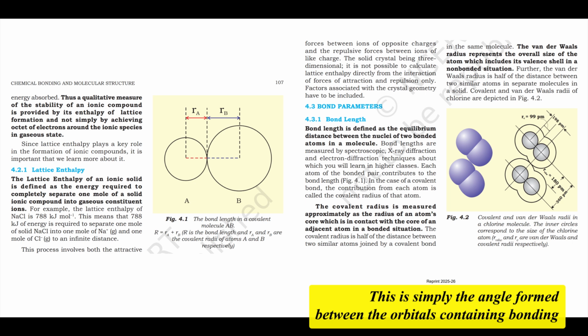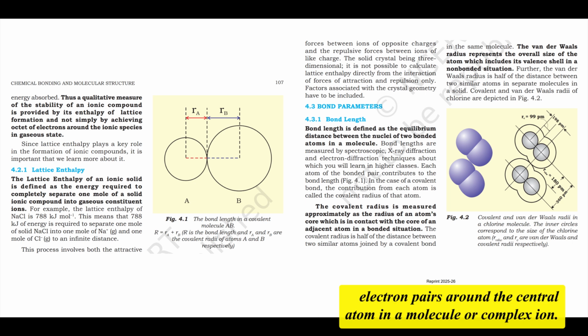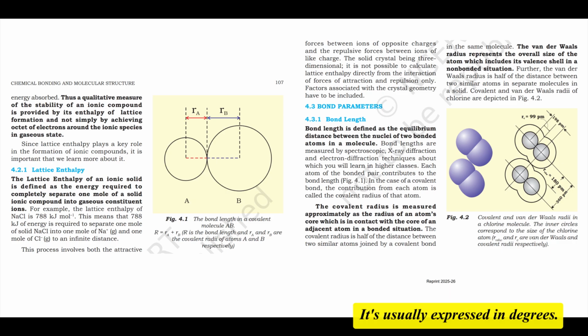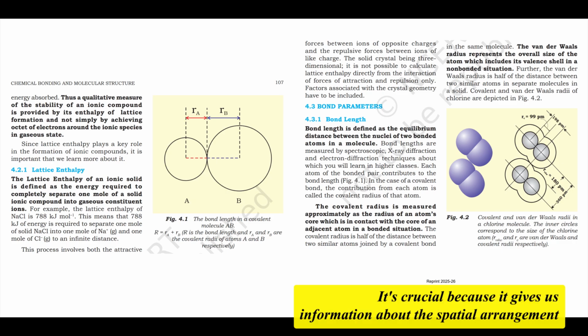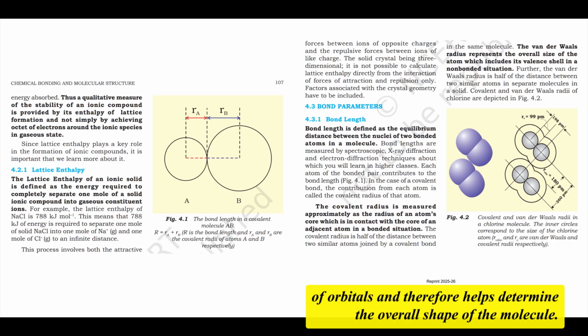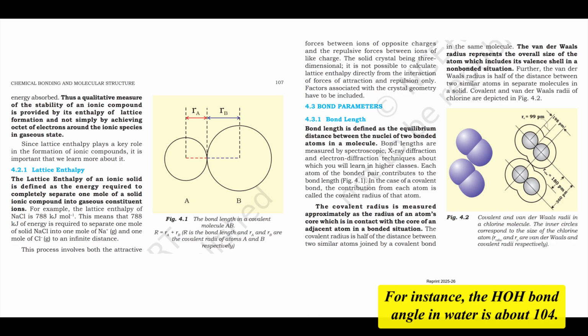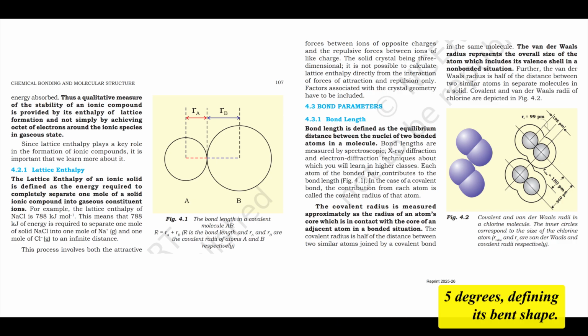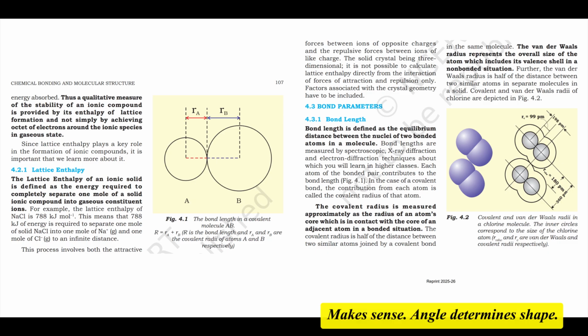This is simply the angle formed between the orbitals containing bonding electron pairs around the central atom in a molecule or complex ion. It's usually expressed in degrees. Why is it important? It's crucial because it gives us information about the spatial arrangement of orbitals and therefore helps determine the overall shape of the molecule. For instance, the H-O-H bond angle in water is about 104.5 degrees, defining its bent shape. Makes sense. Angle determines shape.